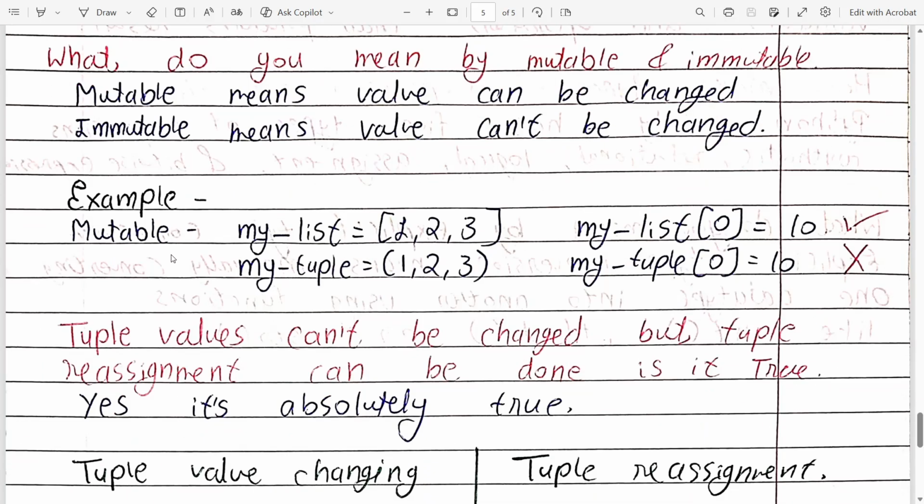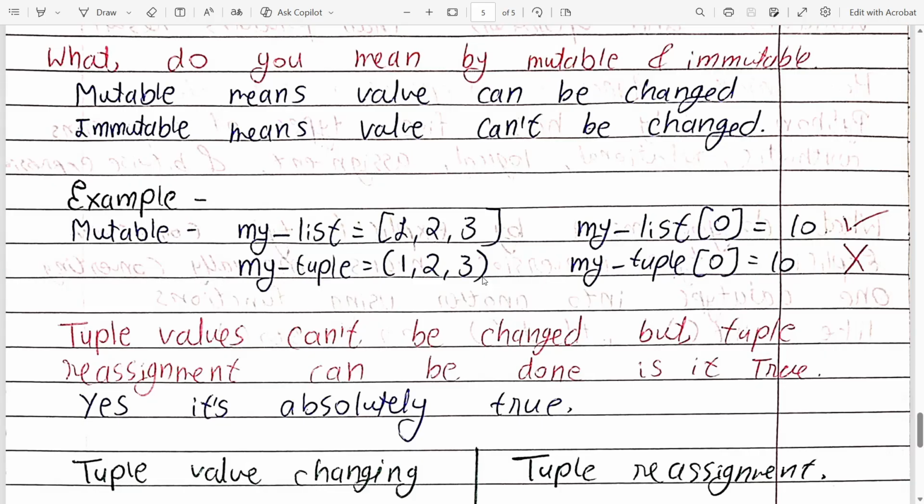For example, mutable: my_list equals [1, 2, 3]. If we change my_list[0], we are accessing it with the help of indexing. Index 0 is 1, and we are giving it a new value 10. This can be done, and our new list will be [10, 2, 3]. And my_tuple equals (1, 2, 3). When we change my_tuple[0] equals 10, it is not possible and it will give us an error.